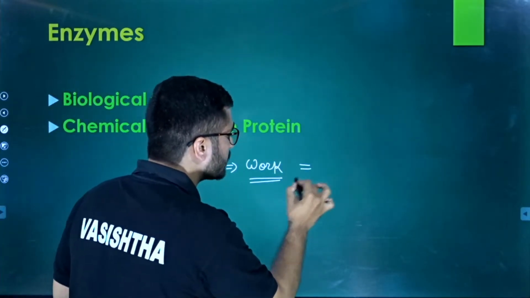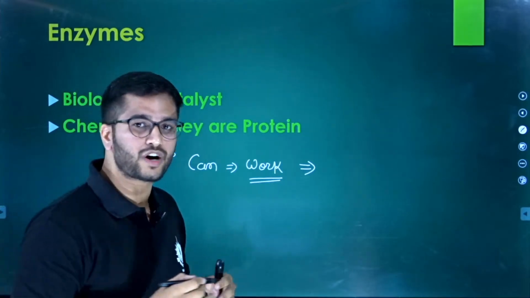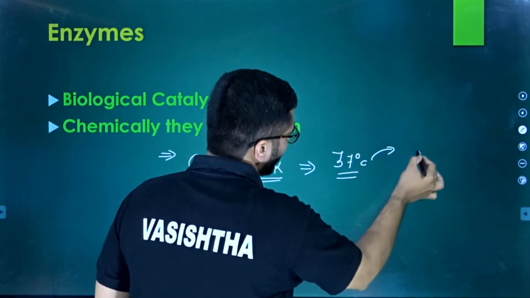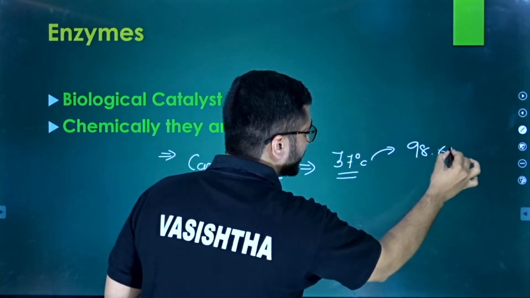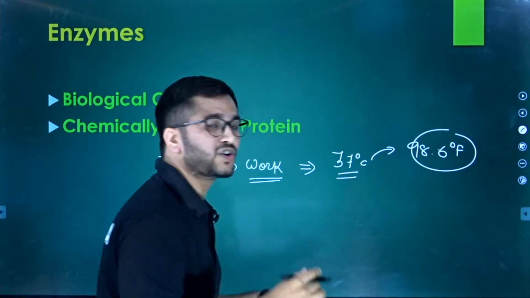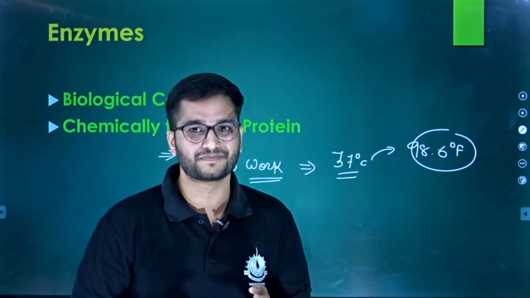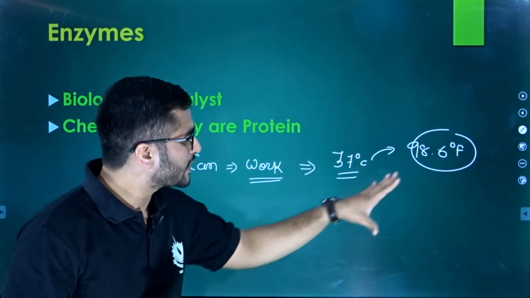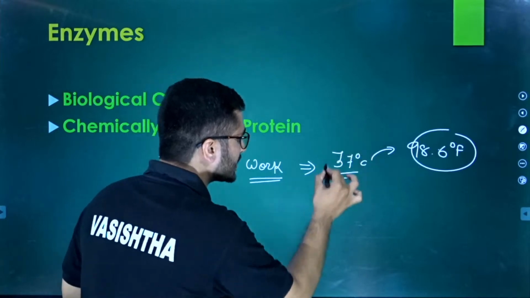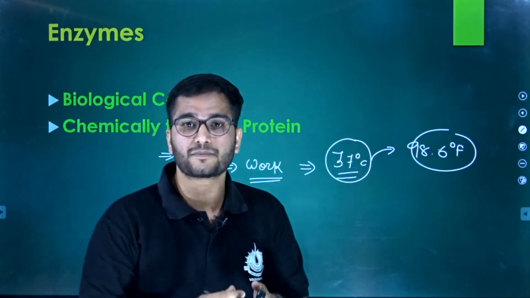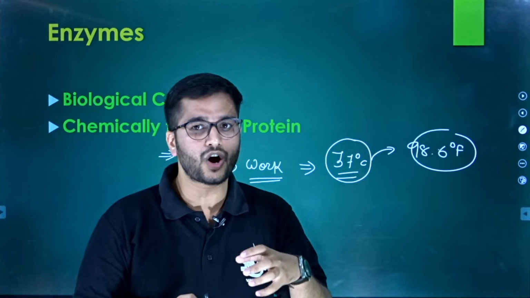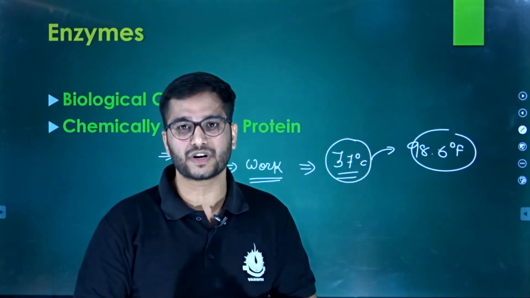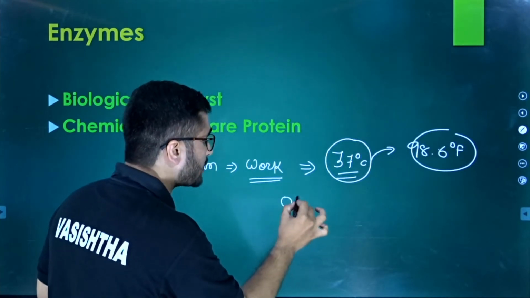at a particular temperature, and that temperature in our body is about 37 degrees centigrade, right? That is about 98.6 degrees Fahrenheit, which is nothing but the normal temperature of a human body. So in this scenario, we have 37 degrees centigrade, the temperature at which human enzymes can work most efficiently, and that particular temperature is known as the optimum temperature.